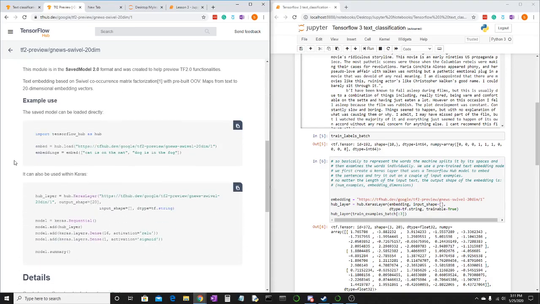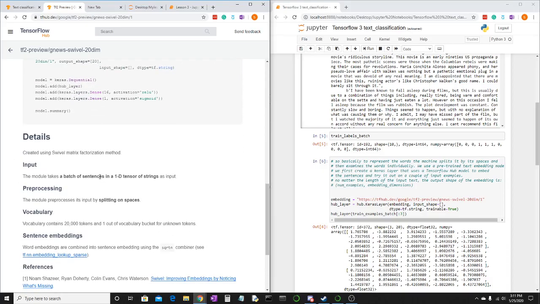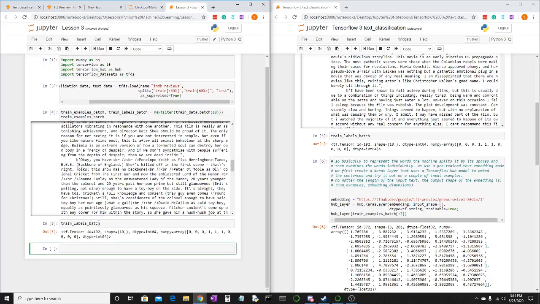Basically what this model does is it looks at text and splits it up, and then it's able to determine what the words mean and learn off of it. It's very interesting. It takes a batch of sentences as a 1D tensor of strings as input and processes it by splitting on spaces. And yeah, it's pretty cool.